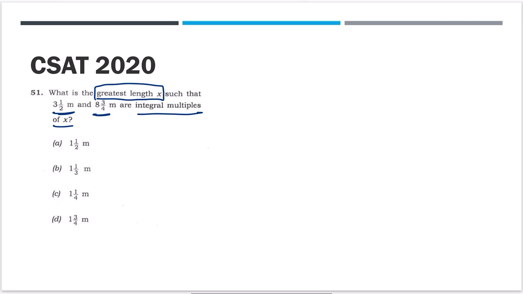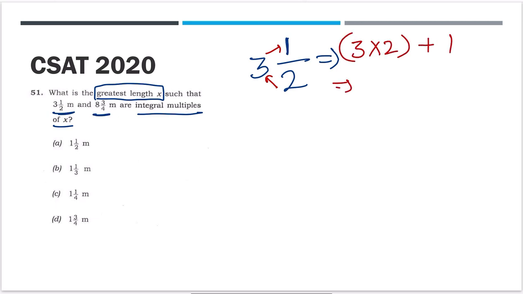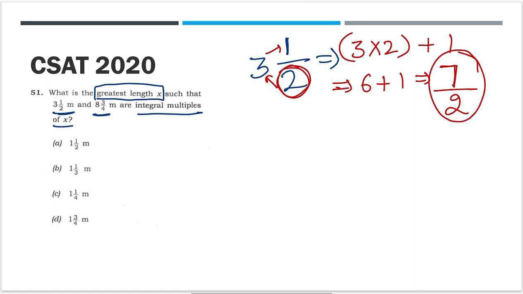Now I will explain to you how to convert a mixed fraction. 3 1 by 2, if this is given to you and you have to convert it into a simple fraction, what are you going to do? Multiply these two, then add this one. 3 times 2 is 6, plus 1, that will be 7, and leave it divided by the same 2. I hope this is clear.